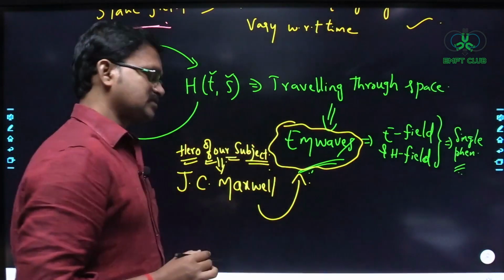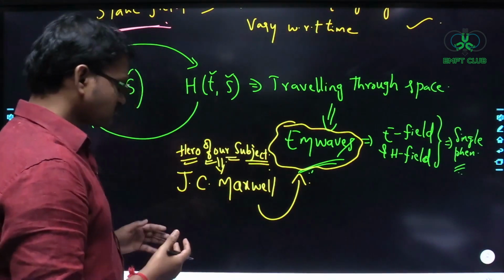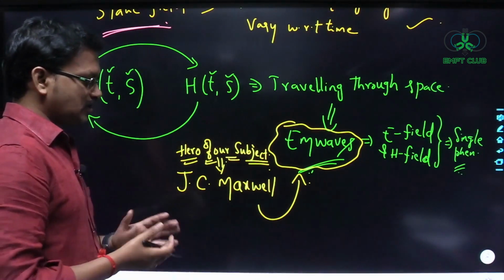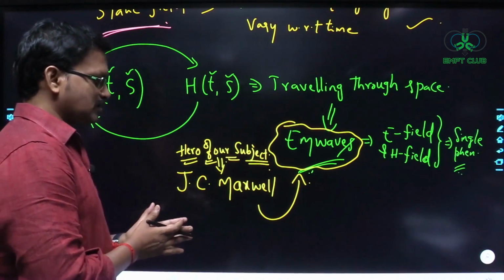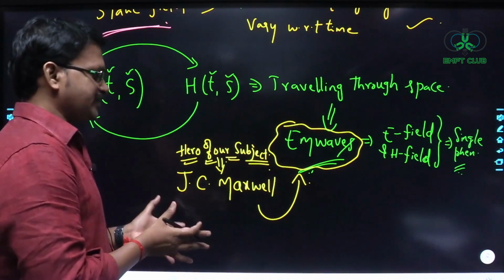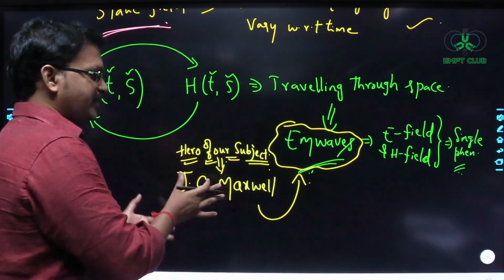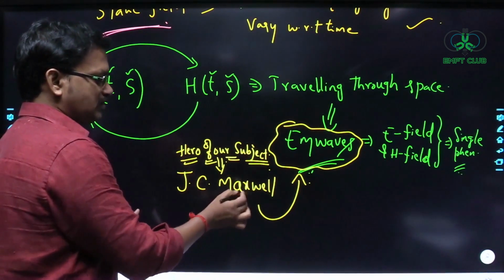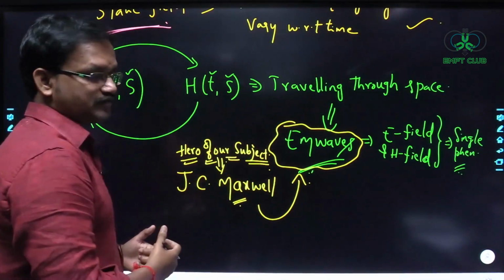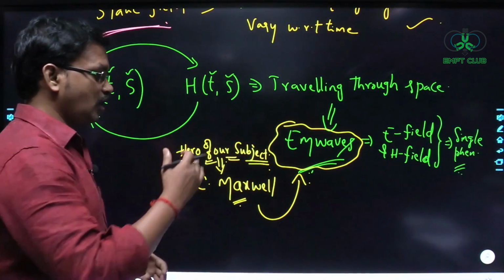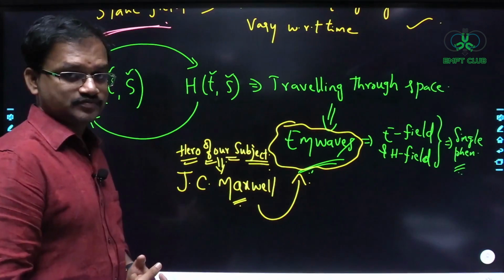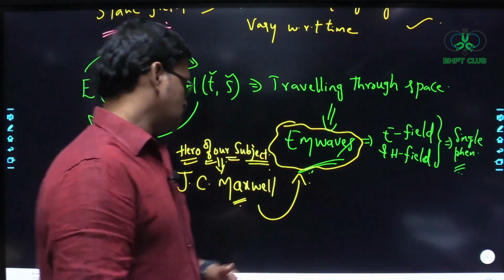So you will understand the efforts, or the credit, that Maxwell has given for the discovery of electromagnetic waves, and all those things we will see as we proceed into the subject. So now see here.